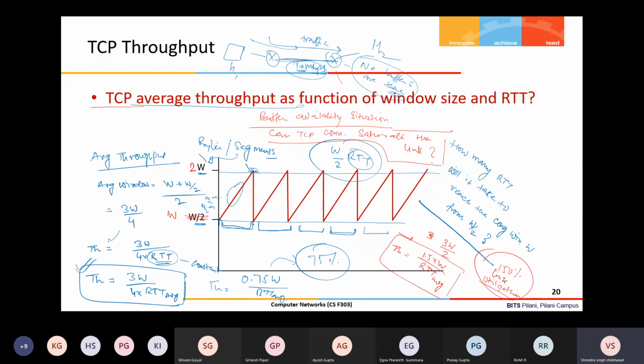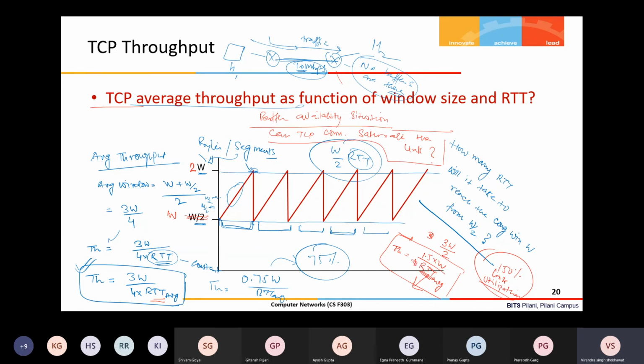It cannot be 150%. You can simply say that, sir, it is wrong, because how can I get 15 Mbps throughput on a 10 Mbps link? Sir, the RTT average would increase. Yes, the RTT average when no buffer is there, and the RTT average when my buffer size is equivalent to W, that is a difference. You can say almost double. So ultimately double. Then the utilization is 0.75 or maybe slightly better.